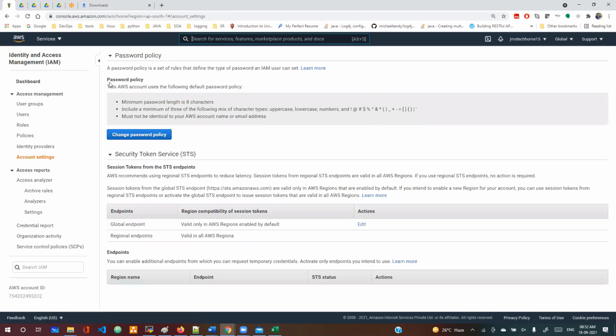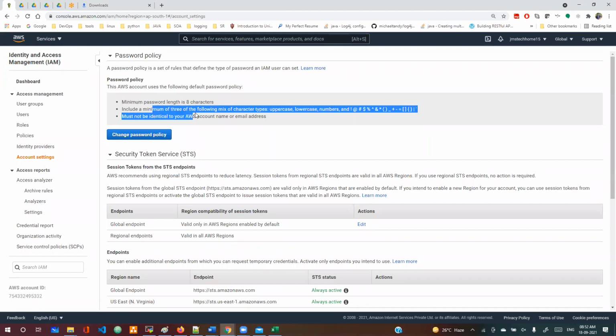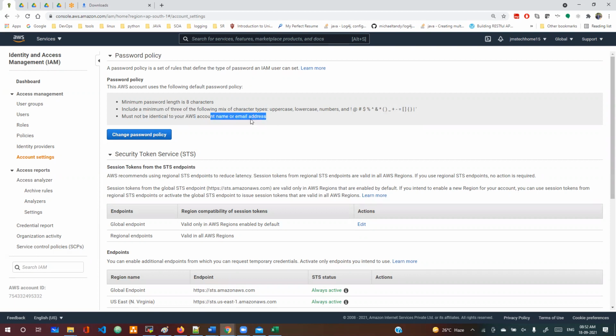And you can see the password policy here. This is the password policy as of now. Minimum password length is 8 characters. Include a minimum of 3 of the following character types: uppercase, lowercase, numbers and so on. It must not be identical to your AWS account name or email address. The password should be different from this.